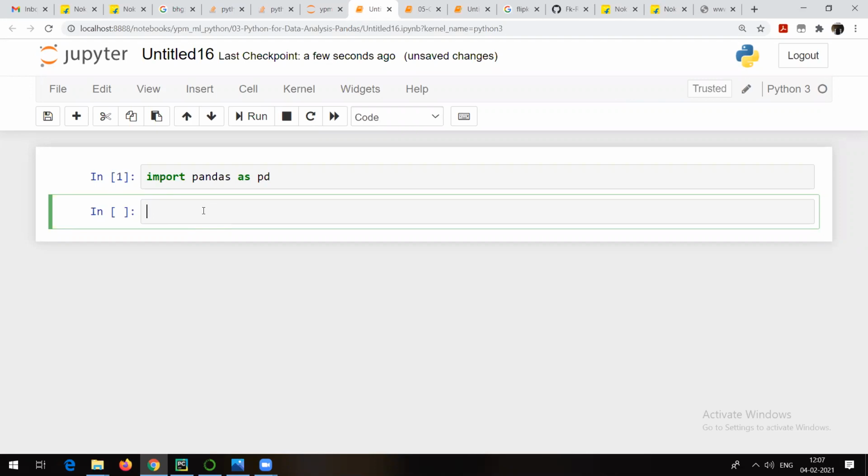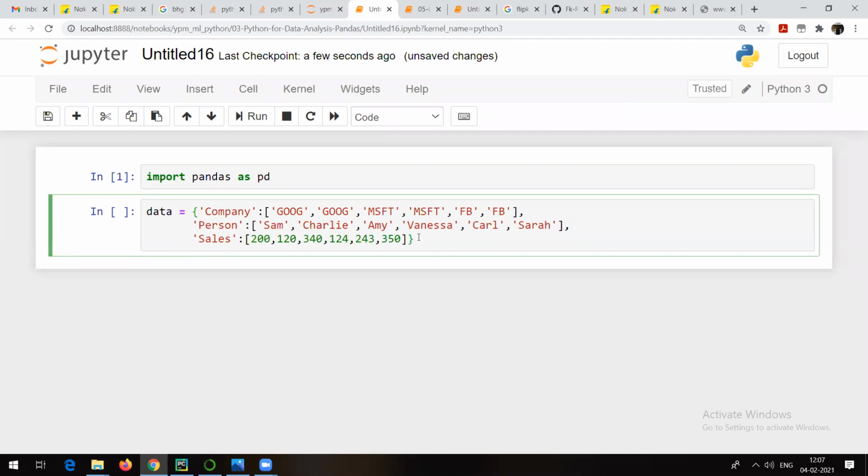So collection of series is going to be a data frame. Here I am trying to create a data variable which is nothing but a dictionary, in which I have these keys: company, person, and sales. And the corresponding values are Google, Google, Microsoft, Microsoft, Facebook, Facebook. And these are the names of the people, and these are the sales generated by those people.